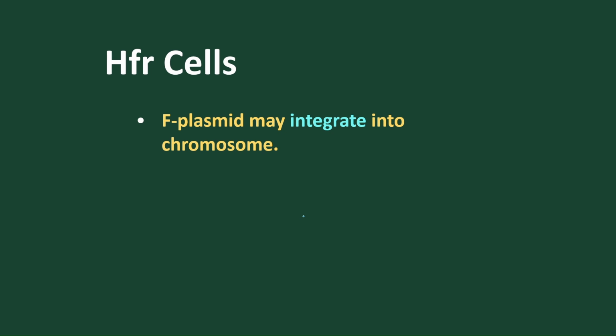Let's move to the next type, that is called HFR cells. What are HFR cells? For example, suppose this is the bacteria present with the plasmid, and this is the bacteria present without plasmid. So here we call them F plus or F minus. But here what happens is that the plasmid gets integrated with the DNA.